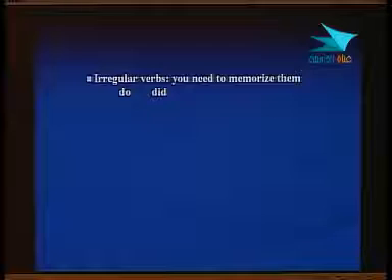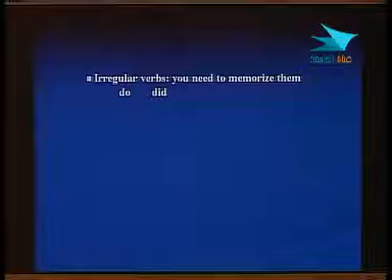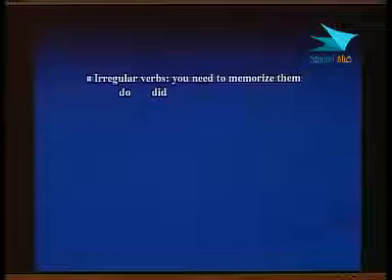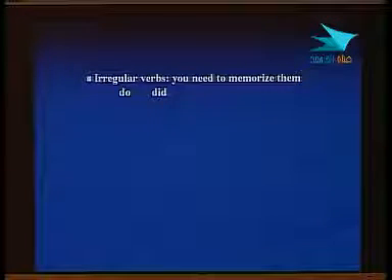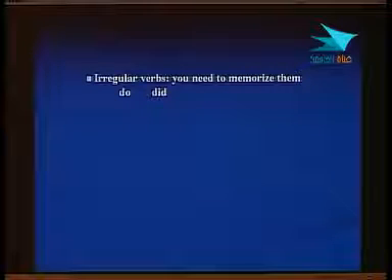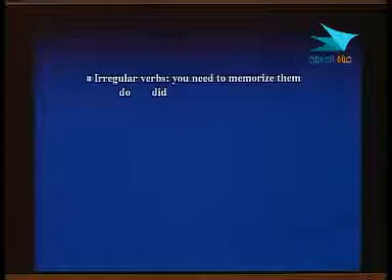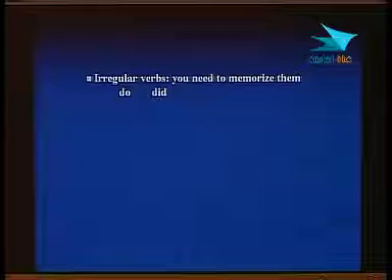We have the other form that's called irregular verbs. Irregular means the verbs that are exceptions, so you need to memorize them. You can find them in grammar books, in dictionaries sometimes, and on websites that have this kind of list, where there is no specific way for this. So just memorize these, like do, where we have did.